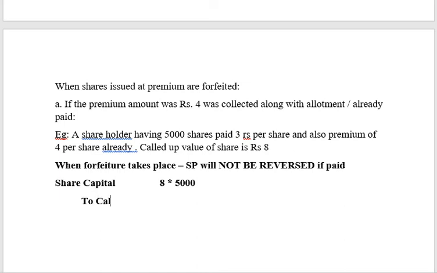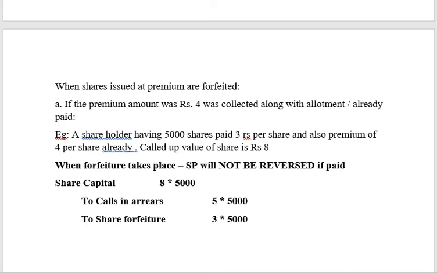To calls in arrears, 5 into 5,000. To share forfeiture, what will be the amount? Share forfeiture is going to be same, 3 into 5,000.